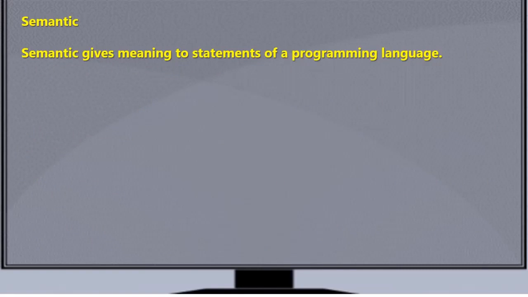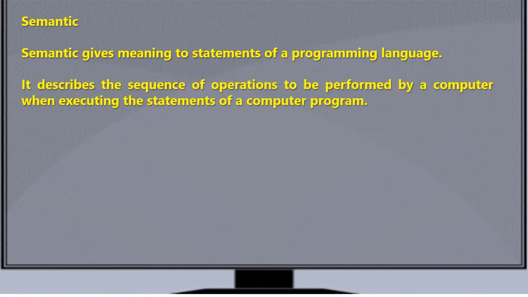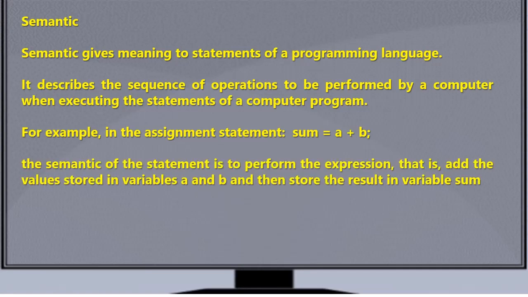Semantic gives meaning to a statement of a programming language. It describes the sequence of operations to be performed by a computer when executing the statements of a computer program. For example, in the assignment statement sum = a + b, the semantic of the statement is to perform the expression, that is, add the values stored in variables a and b and then store the result in variable sum.